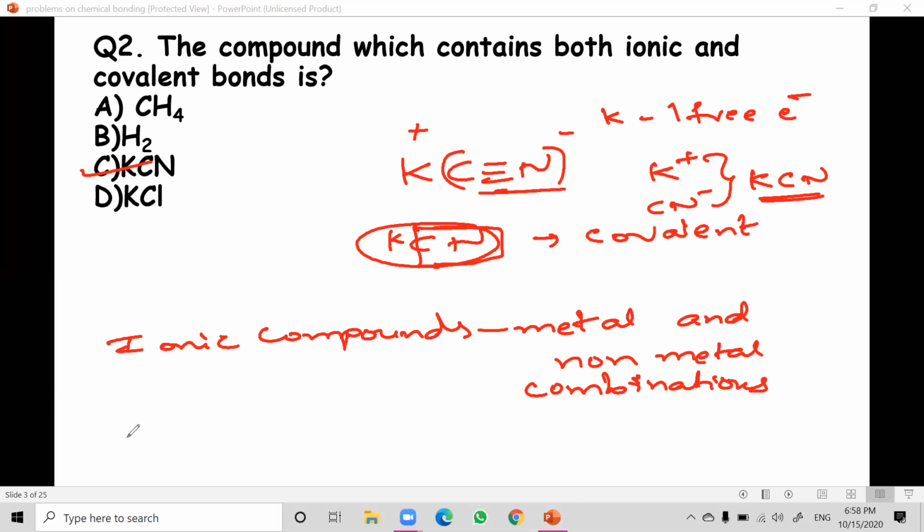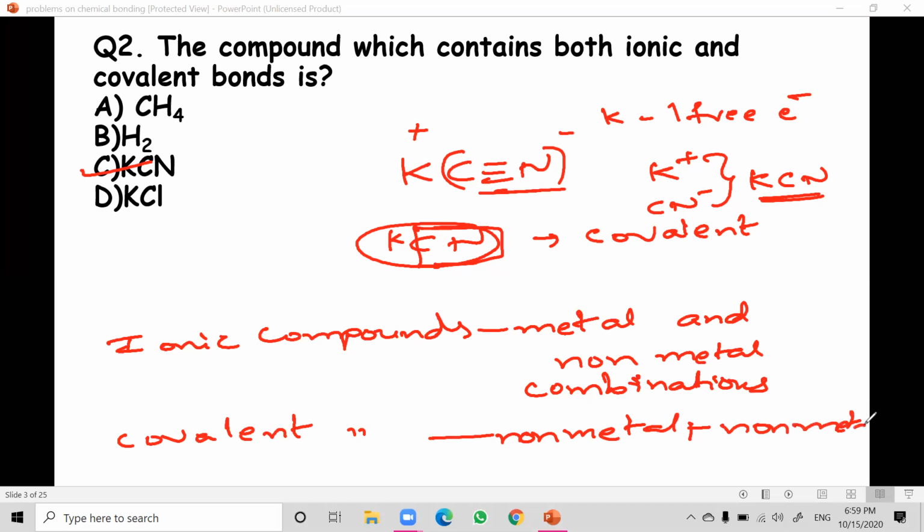This we already discussed in the formation of ionic bonds as well as covalent bonds. So I hope it is clear now. We'll proceed to the next question.